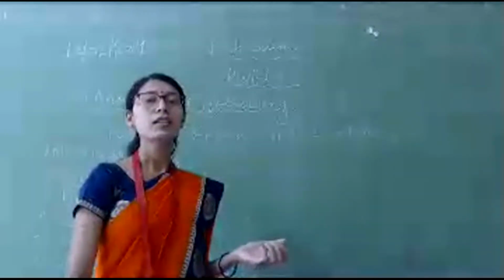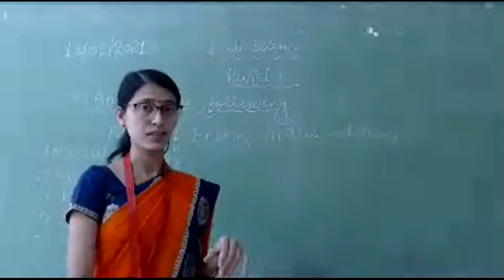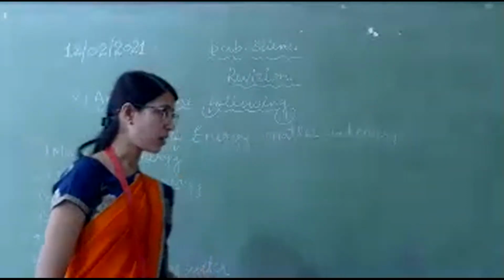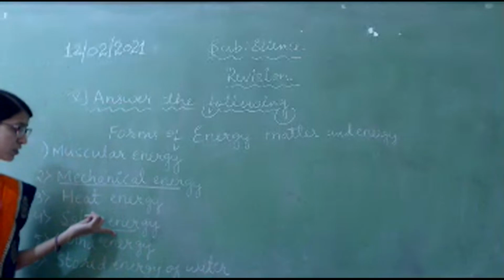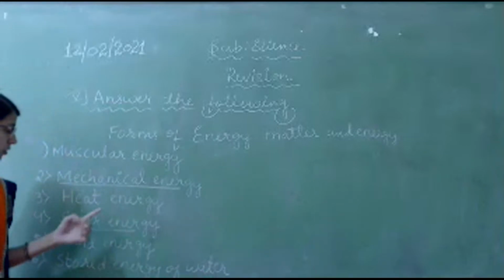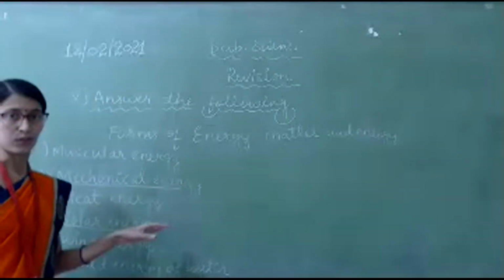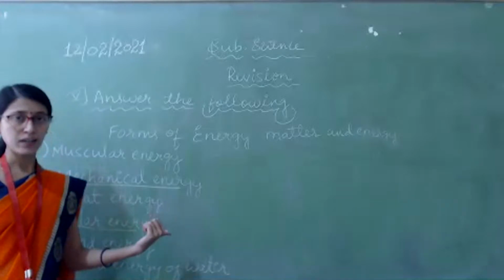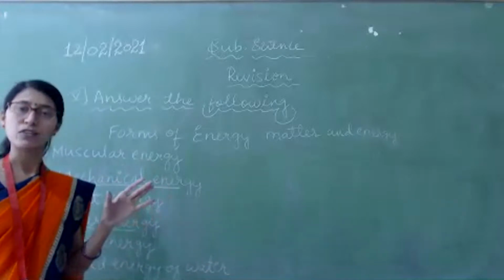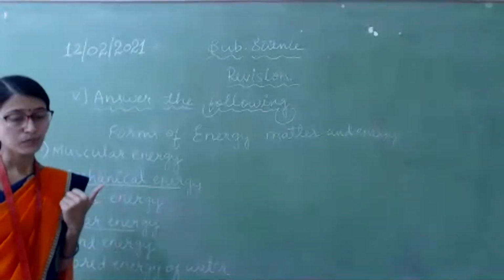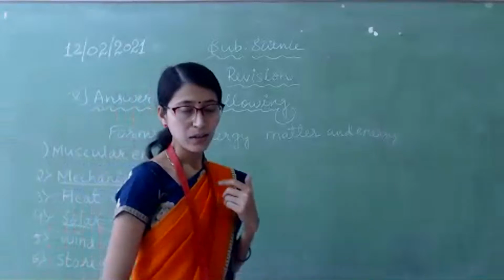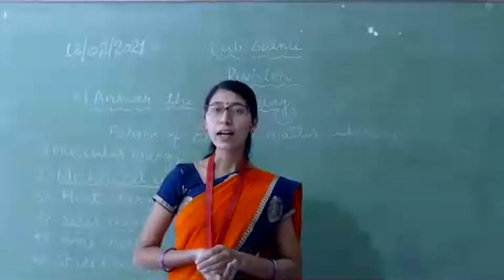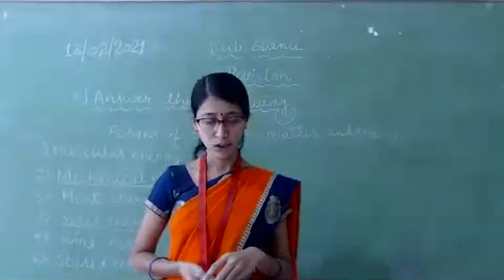If you use solar energy, we reduce the use of electricity, and then we can save money also. Solar energy is eco-friendly. It is very good for us. If you use it more, there is no harm. I hope you understood solar energy. By solar energy we can get heat and light. If solar energy is there, then only plants will grow, and then only we can get oxygen and food. During summer we hang our clothes outside, and after some time they become dry. How? Due to the heat of the sun. Got it?